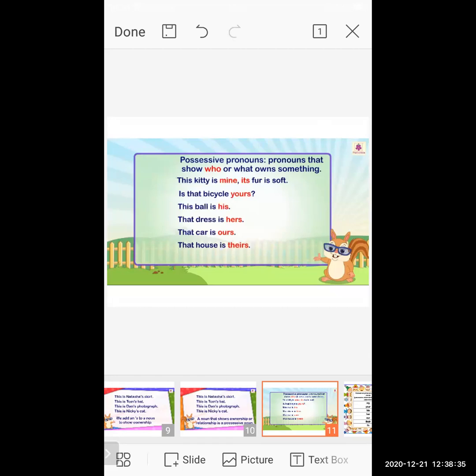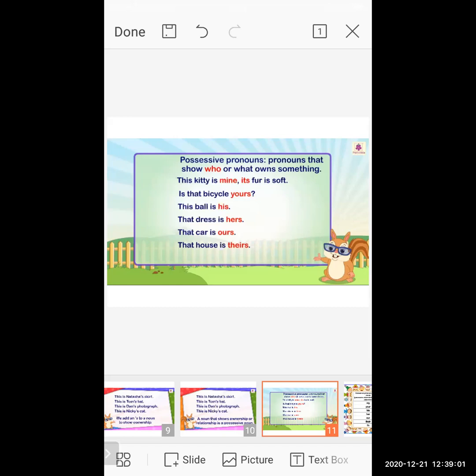That dress is hers. So here also, students, the name is not mentioned, a pronoun is there. Here also the second person plays a role. Someone is giving the information that the owner of the dress is her.